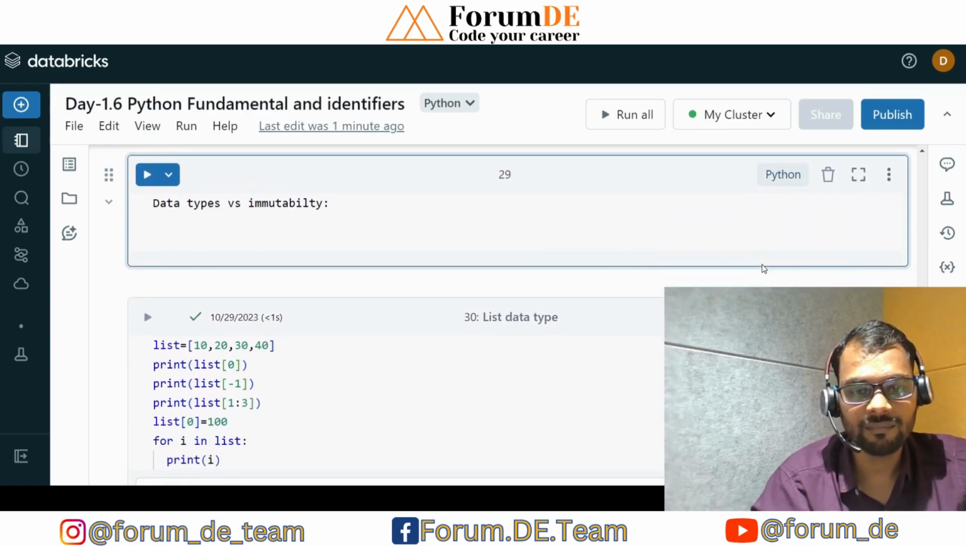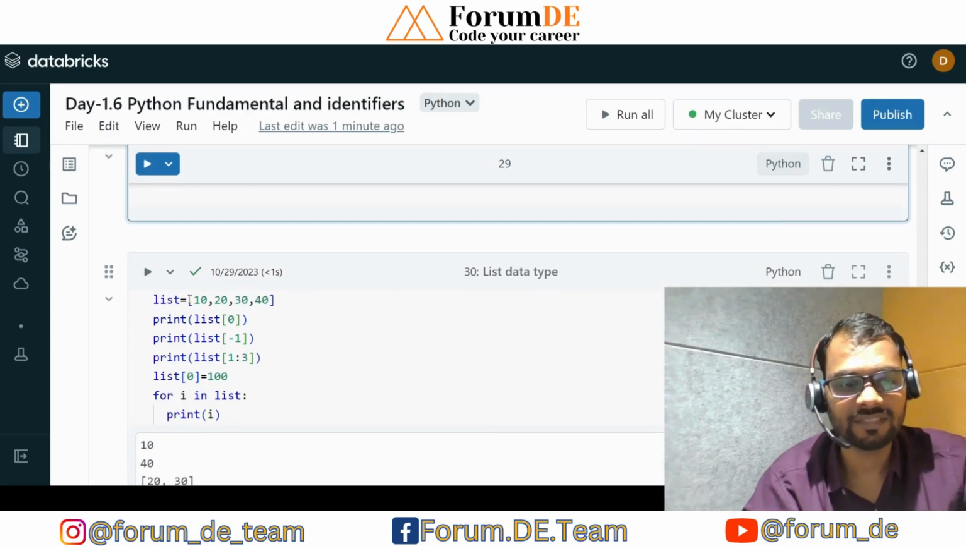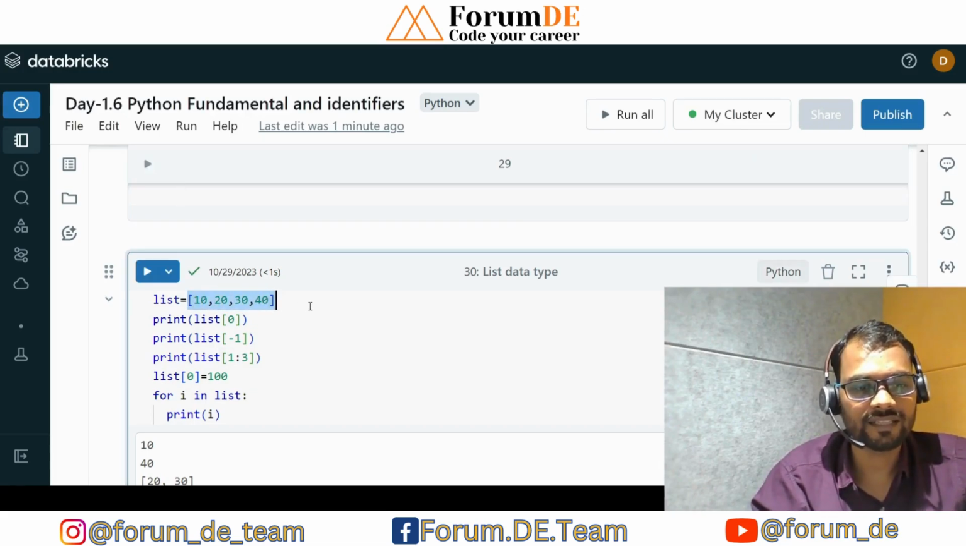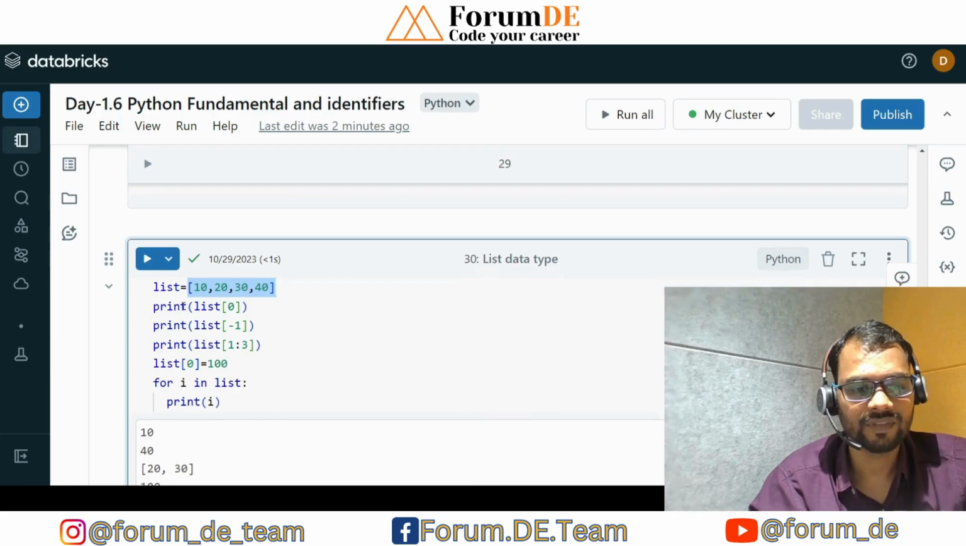Now coming to the list data type. The list data type is a data type which contains heterogeneous elements of data types in square brackets. It can be an integer, it can be a string, it can be a float. All of them are comma separated and come in square brackets. That is called the list data type.